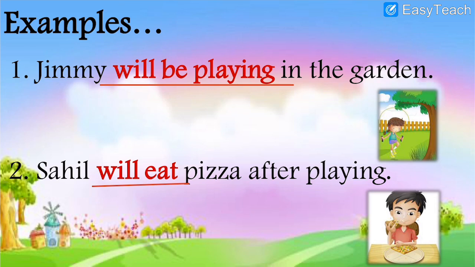Afterwards means future tense. Not now, but after some time or tomorrow or after 2 days or after 5 days. All these things which take place afterwards are called simple future tense. And you have to remember this word will. Will means simple future tense.